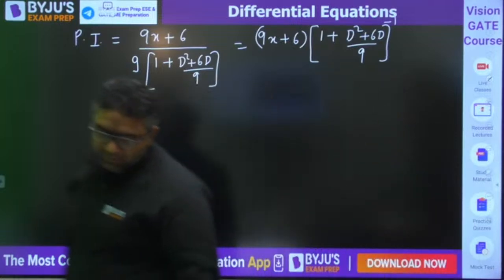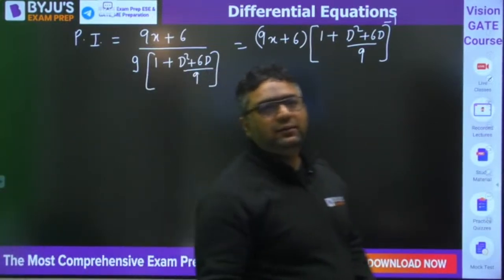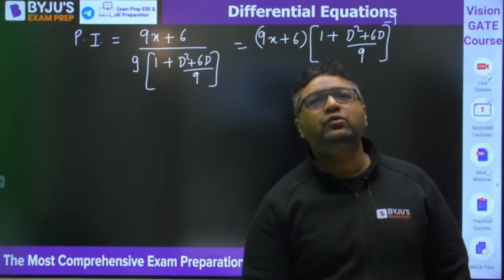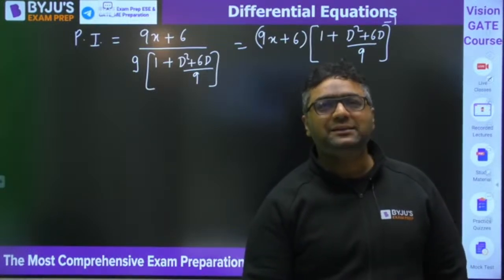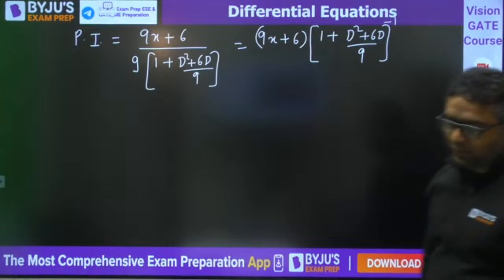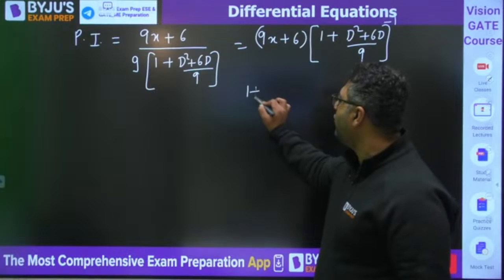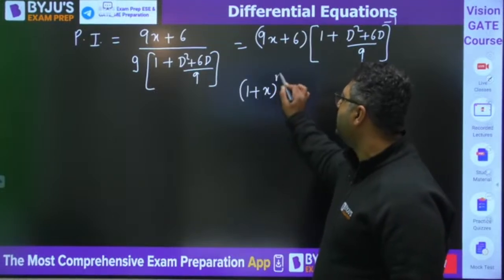Everybody would be knowing how to expand 1 plus x to the power n. Please tell me, everybody knows that or not?